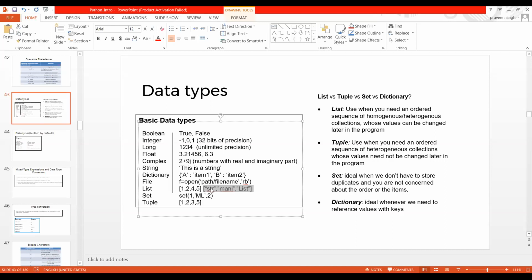It's not a combination of string, integer and float. So this one we call homogeneous. When you insert into this one as well as two, this is a combination of string as well as integer. Now this one we call heterogeneous, because we have different kinds of data types placed in a list.